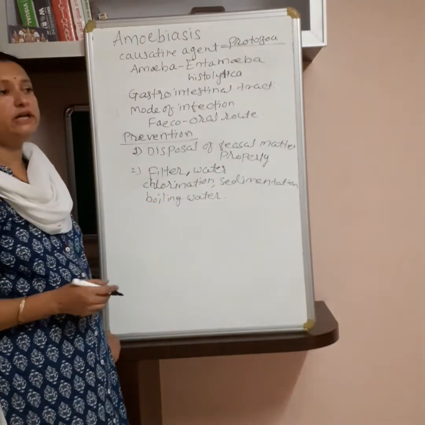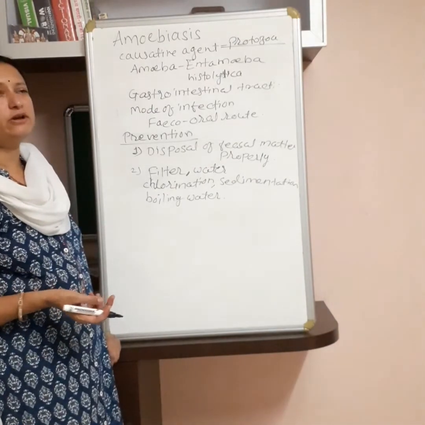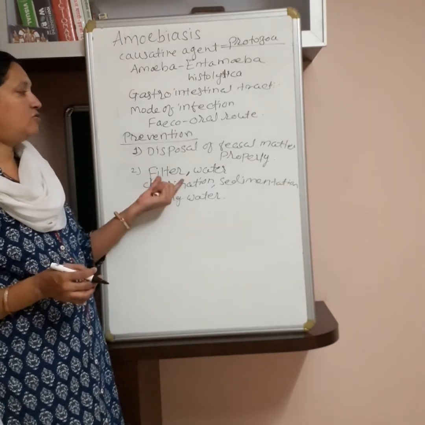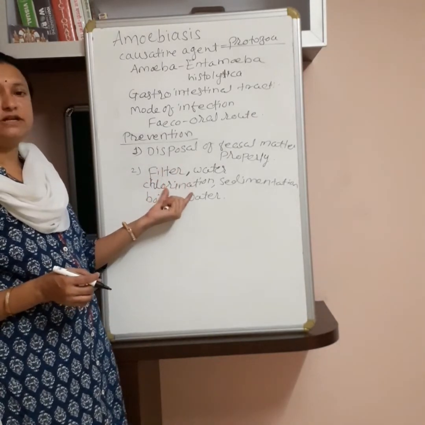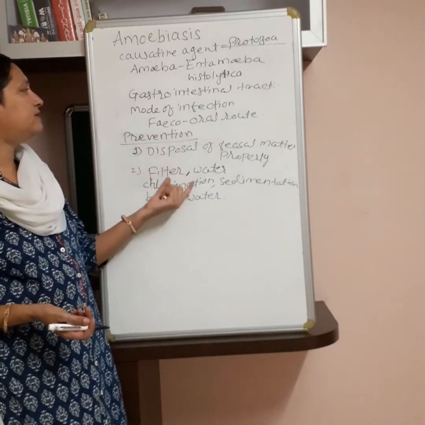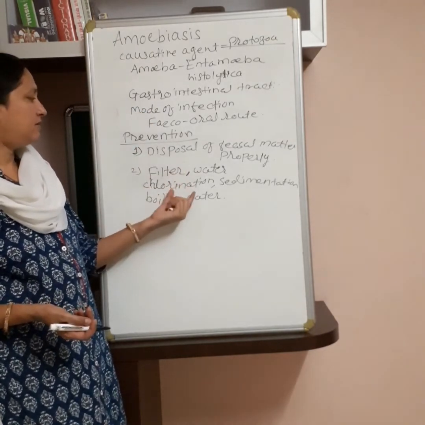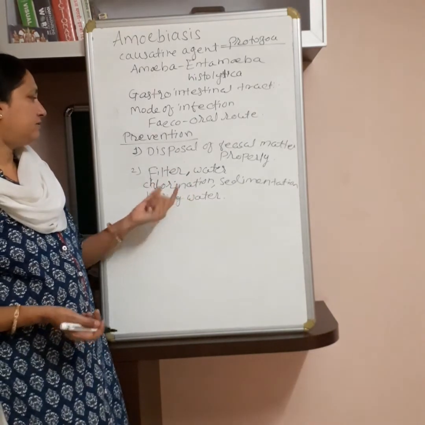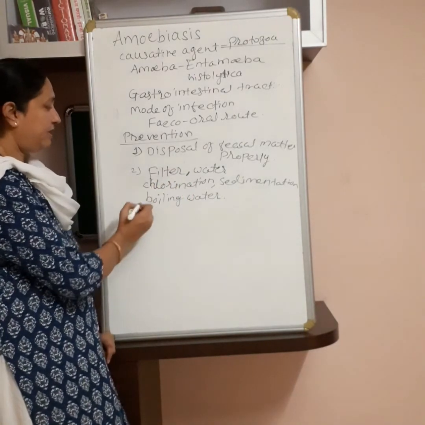If our drinking water source is contaminated or mixes with drainage water, then always filter the water. Chlorination is also helpful for preventing amoebiasis, because it kills or disinfects the amoeba. Then boiling water are also preventive measures.